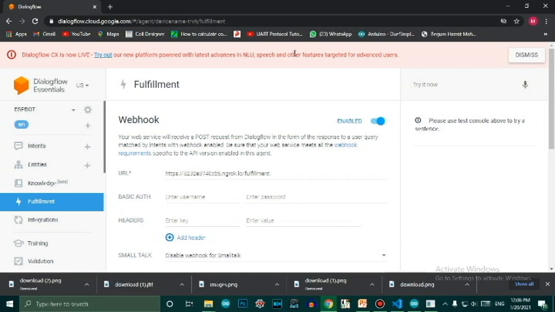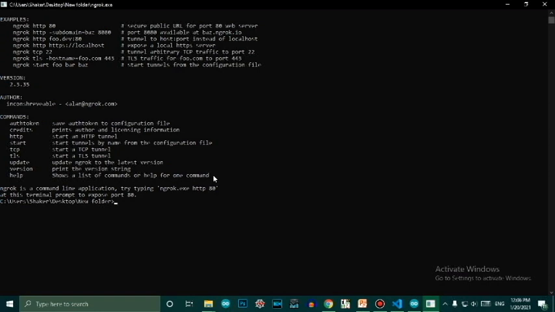Now let us jump to ngrok, and how we are converting our local IP into a global IP. This is the user interface of ngrok. We are giving a command to start the global server. We are listening on port 8050, as we defined in the Node.js.